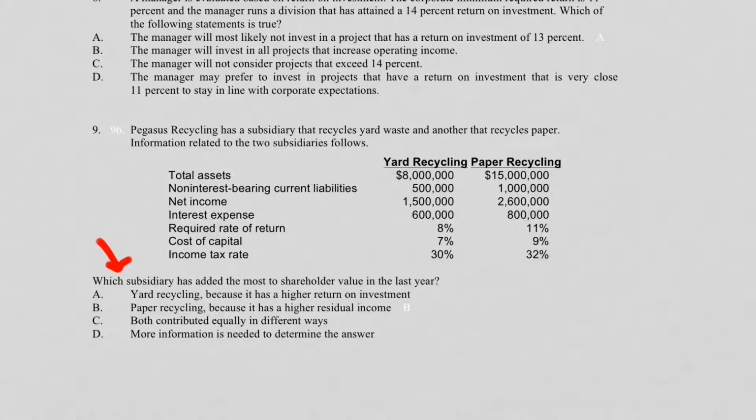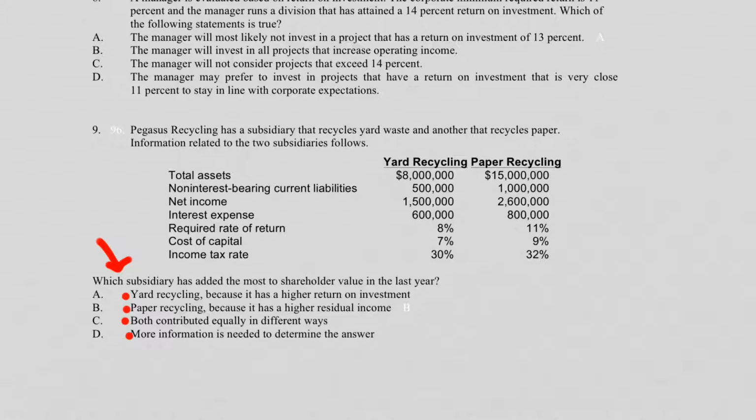So what we have to do is see what choices we've got down here, because it's asking which subsidiary has added the most to shareholder value. We got Yard Recycling has a higher ROI, so we're going to need to know if that's true. Paper Recycling has a higher residual income. So we're going to have to know if that's true. Both contributed equally in different ways. That certainly makes an interesting discussion. And more information is needed to determine the answer.